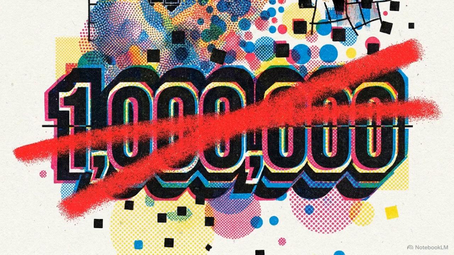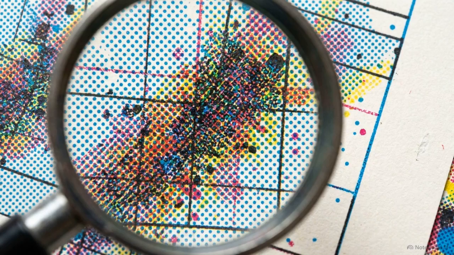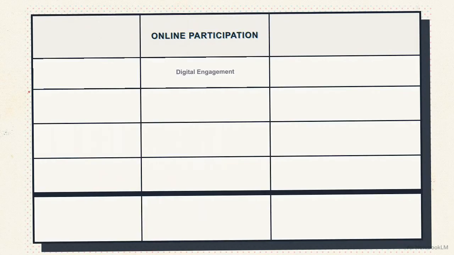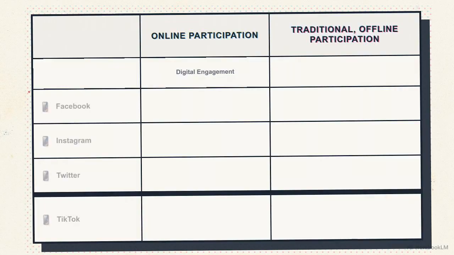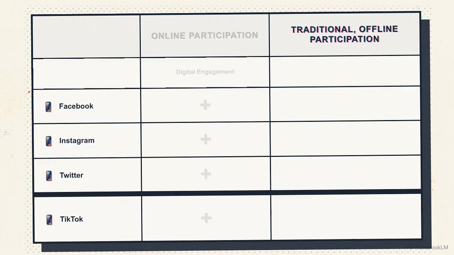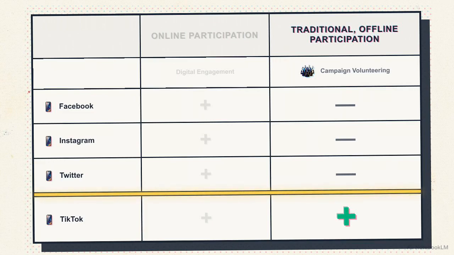To test the Clicktivism theory, we must look past online vanity metrics. We have to analyze the logistic regression data linking specific platform usage to traditional offline political mobilization. This data visualization compares regression models measuring political participation among 18 to 25-year-olds. It divides the measured behaviors into two columns: online participation and traditional offline participation. Looking at the online column, the results match expectations. Heavy usage across all major platforms, Facebook, Instagram, Twitter, and TikTok, correlates positively with increased digital engagement. The critical data emerges in the second column, which tracks traditional offline participation, actions requiring physical friction.